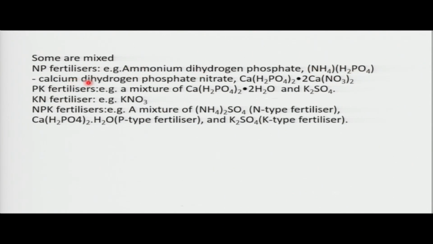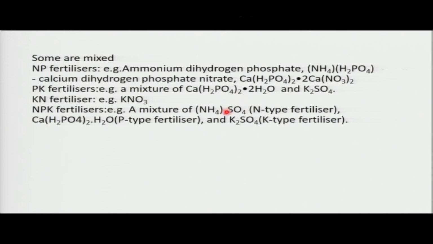Then we also have calcium dihydrogen phosphate having phosphorus and also calcium. Then PK fertilizers containing phosphorus and potassium. Then KN fertilizers containing potassium and nitrogen. NPK fertilizers are a mixture of nitrogen, phosphorus, and potassium.